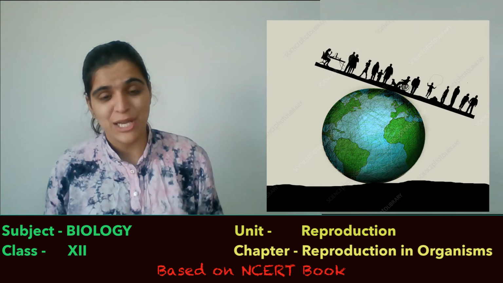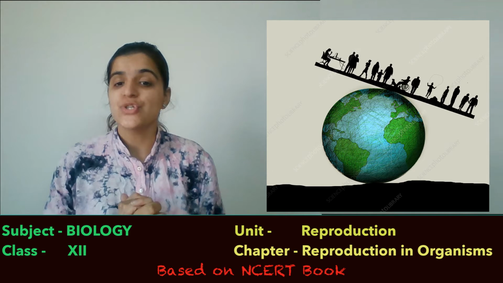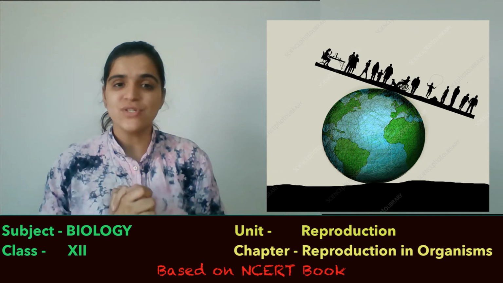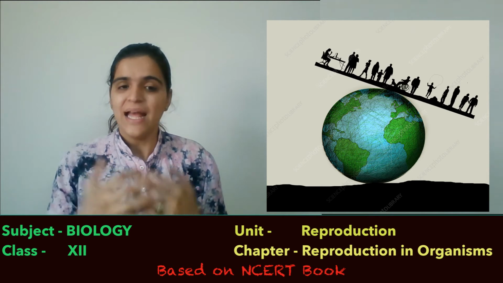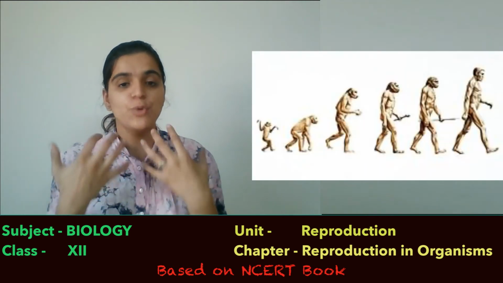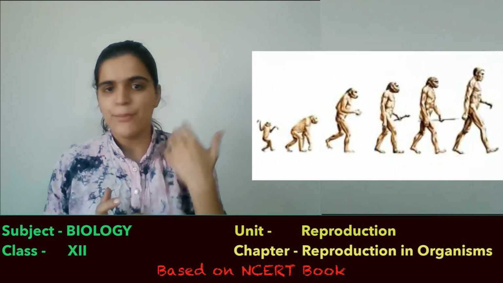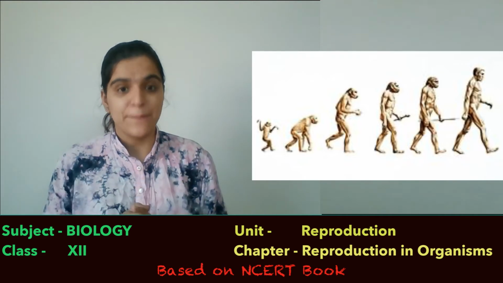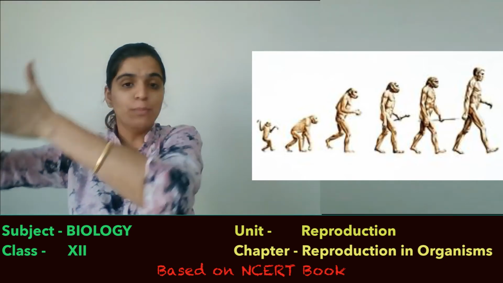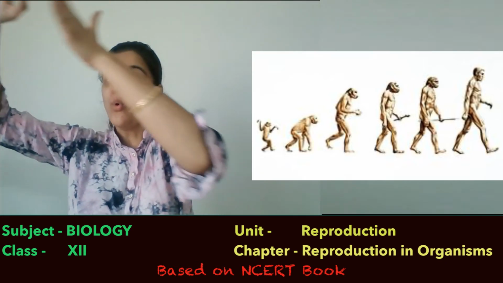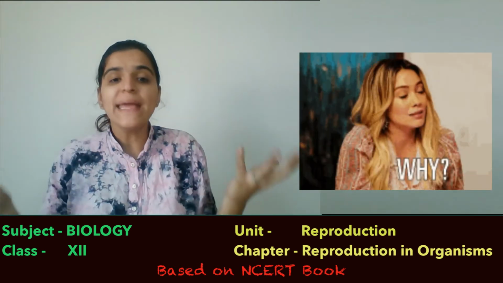Reproduction also facilitates evolution due to variations. Students, let me give a very simple example. You know that human beings evolved from a monkey, the ape man, which looks just like a monkey. We evolved from that monkey to human, so there is a huge difference. Why?